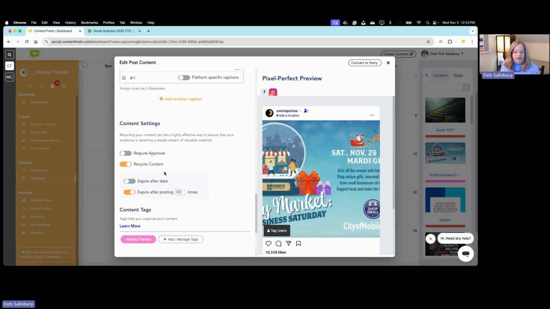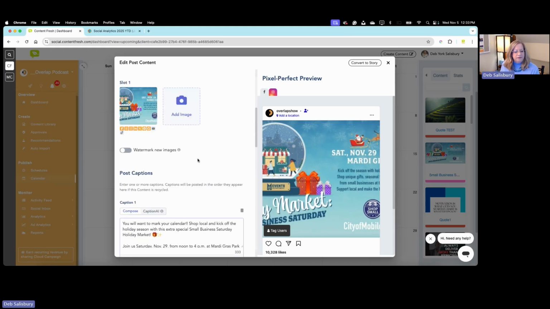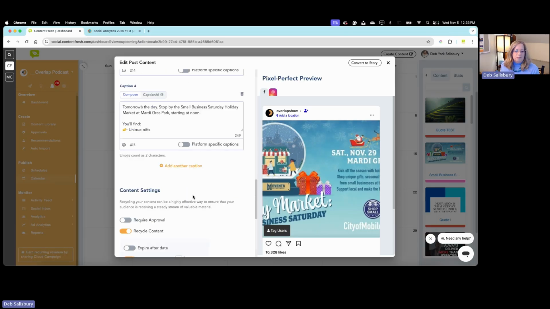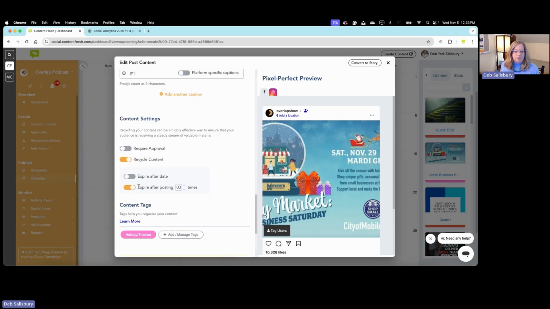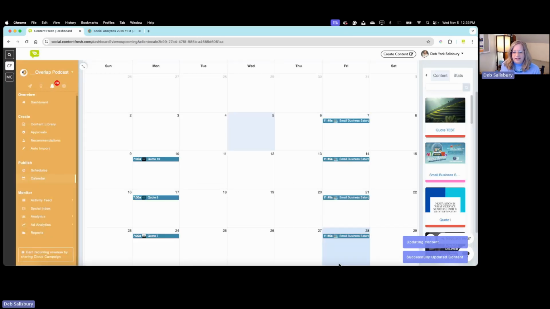I also want to let you know that we have 4 captions, so this gets a little bit confusing. The first one doesn't count when we're repeating it, but we do want to set expire after posting 3 times, because the first one doesn't count, and then we want to post it 3 more times. We can update that content and you'll see it.